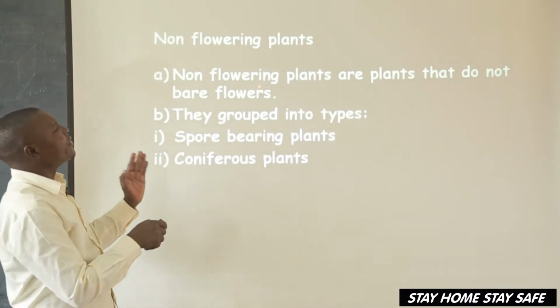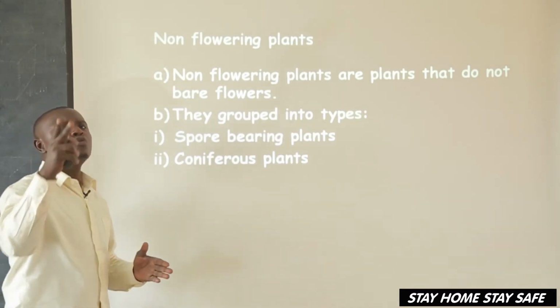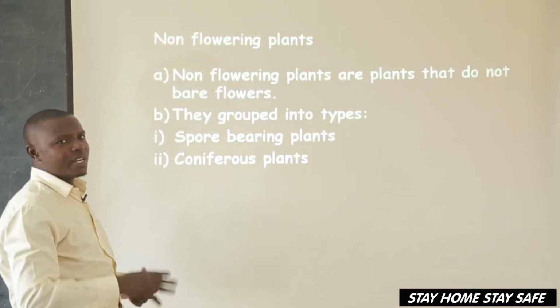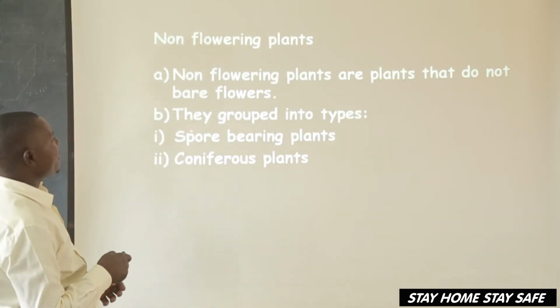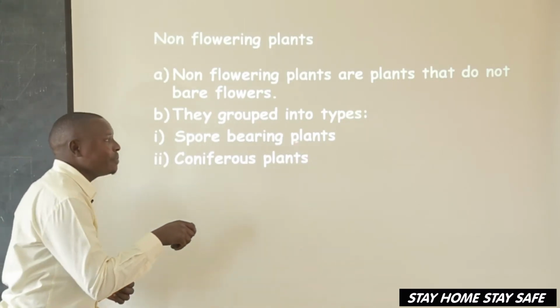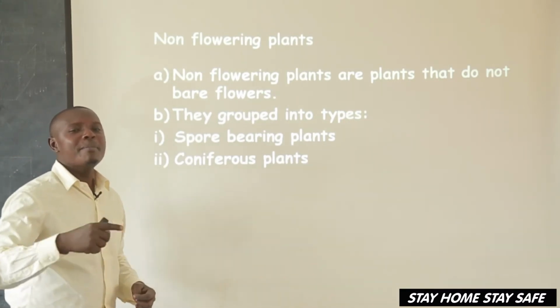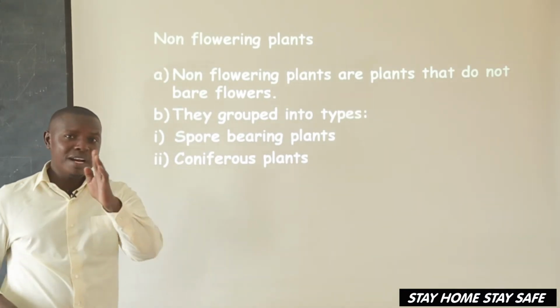Now, these non-flowering plants are grouped into 2 groups. We are trying to classify non-flowering plants, and they are grouped into 2 types. One is spore-bearing plants, and then coniferous plants.